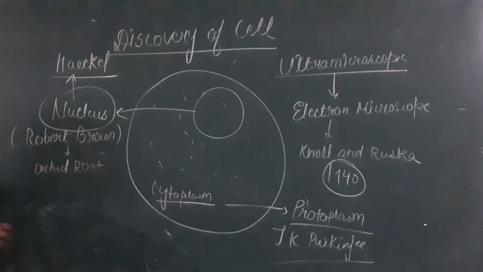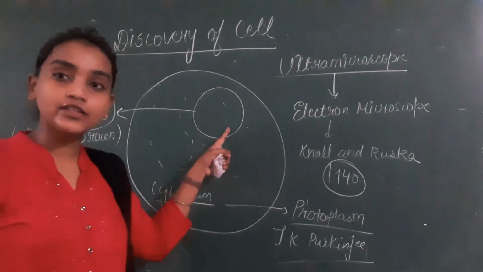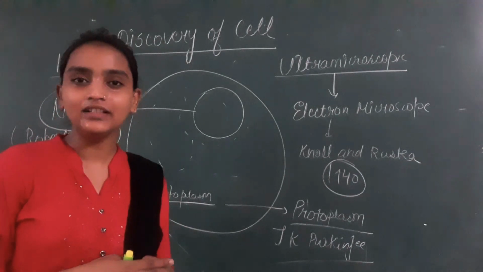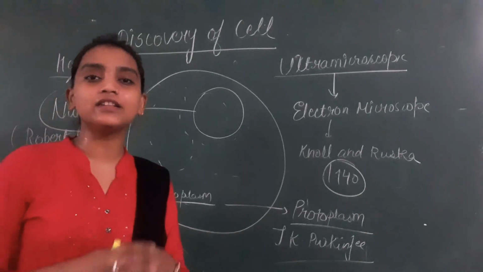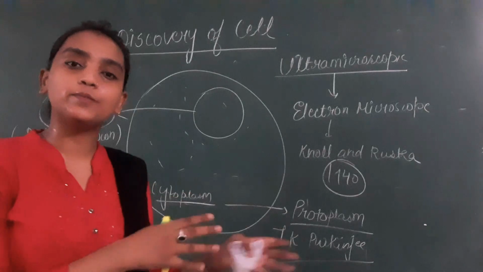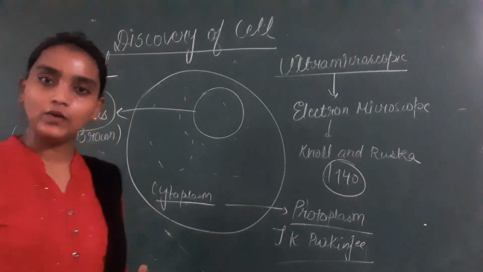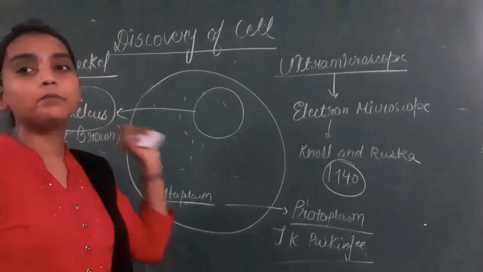He explained that the nucleus is the center of your hereditary material. What is hereditary material? The substance that is responsible for expressing specific characters transferred from a parent to its progeny. Progeny means the newly developing child. Okay, so here it is explained by Haeckel.